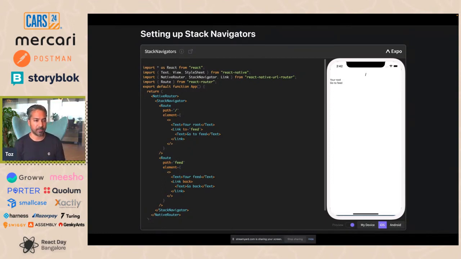If you look at the definition there in the code, it's a native router with a stack navigator and a bunch of routes inside of it. If you're used to using React Router, it's basically a browser router with a routes component and then routes inside of that. It's very similar to things that we're used to essentially in the React world. So this looked amazing. I went to go try it, and unfortunately, it just didn't work on web. It's actually built for mobile. It just didn't work on web. So I thought, well, this looks really good.